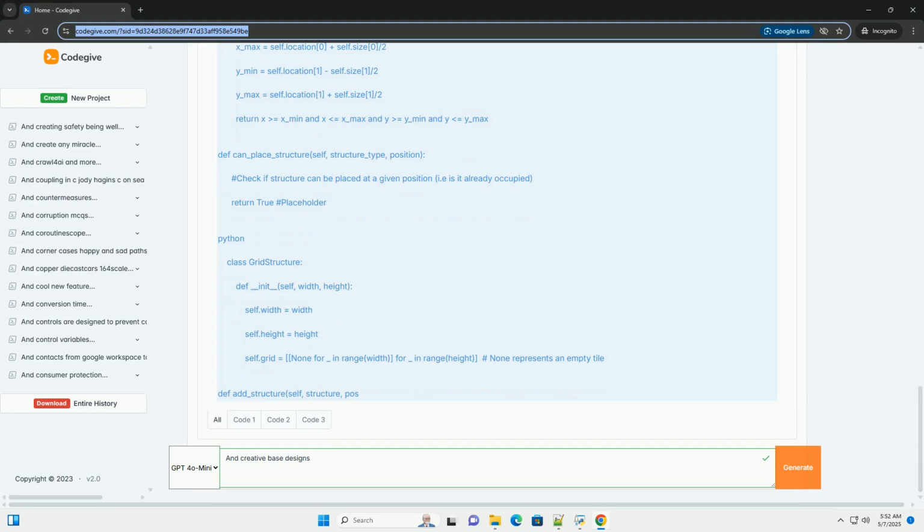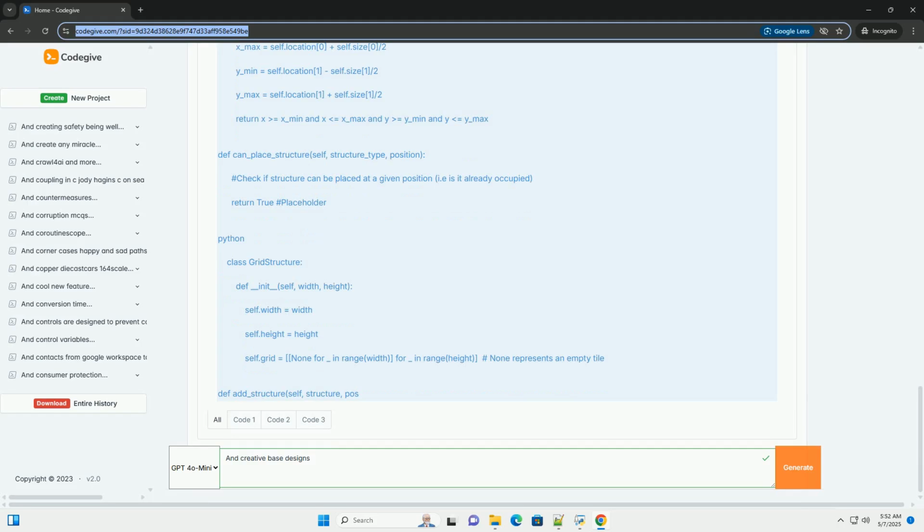Three: design patterns and techniques for creative bases. Once you have a solid foundation with your base class and a suitable structure representation, you can start implementing creative design patterns. Here are some ideas. One: procedural generation. Concept: use algorithms to automatically generate the layout of the base. This can create unique and unpredictable designs each time. Techniques: random placement, randomly placing structures within the base boundaries, subject to constraints, for example minimum distance between structures, required structure types.